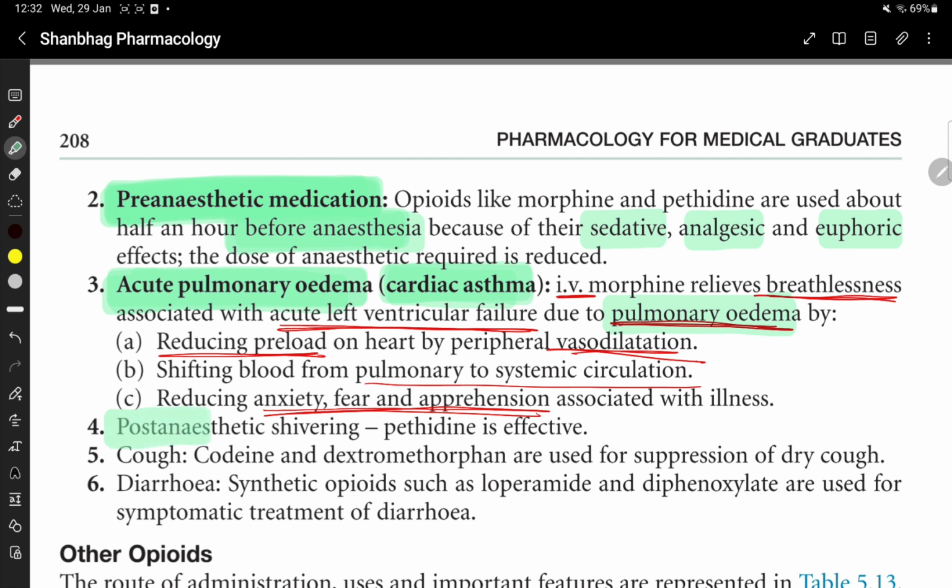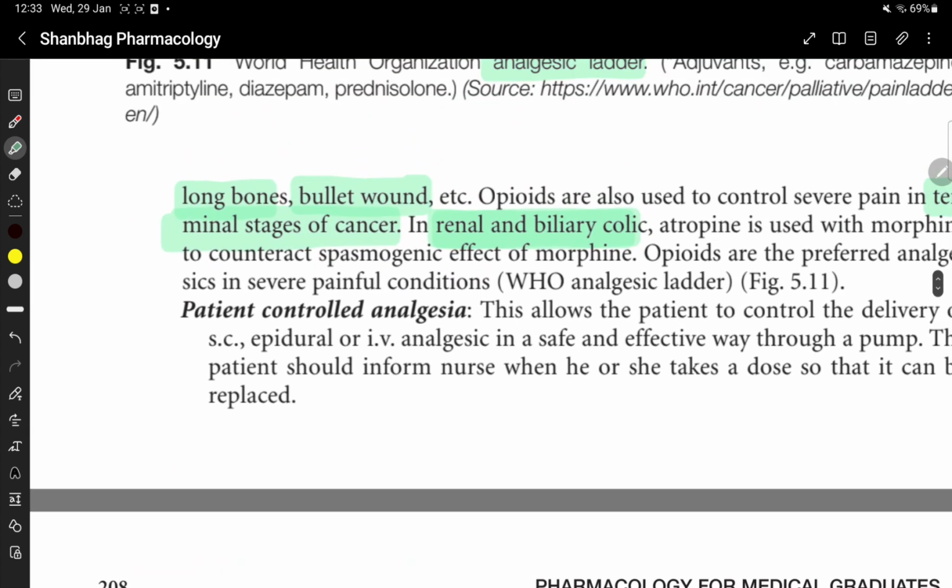It is used in post-anesthetic shivering. Here, pethidine is effective. For cough, codeine and dextromethorphan are used for suppression of dry cough. Diarrhea: synthetic opioids and loperamide are used for symptomatic treatment of diarrhea.